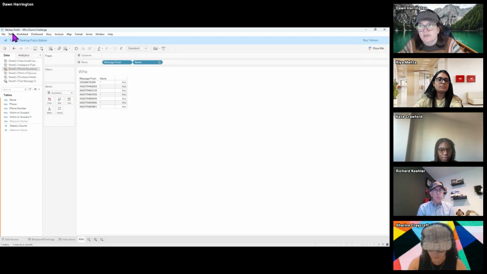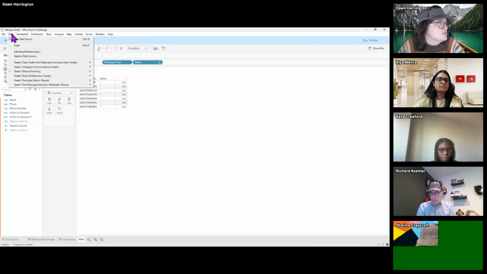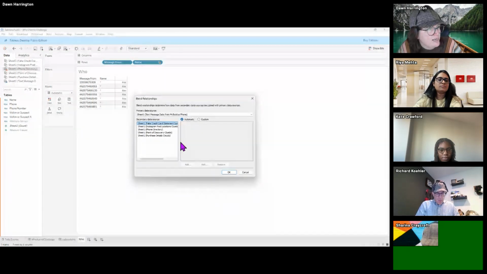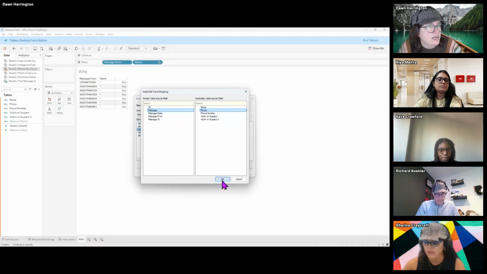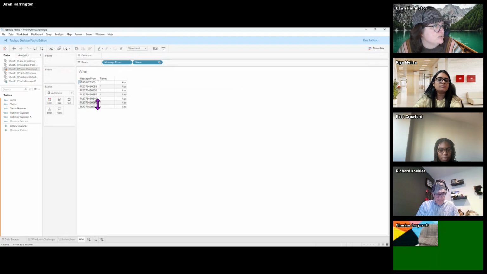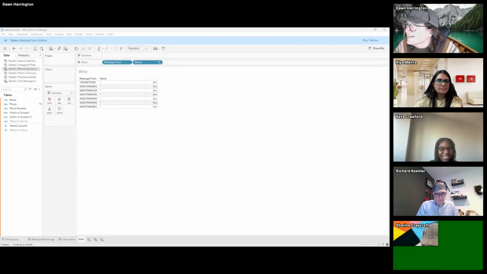Data blending, we all know the caveats of data blending here. So I'm going to go to edit blend relationships. And I'm going to join text message and add that message to that phone number. And then we should be able to join those two data sets. And we couldn't. Oh my gosh. All right, hold on a second.